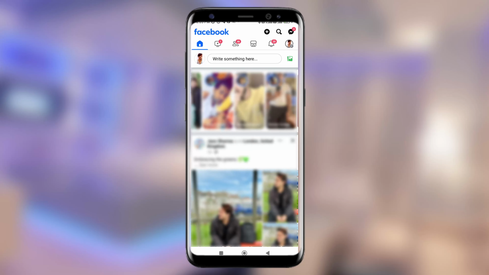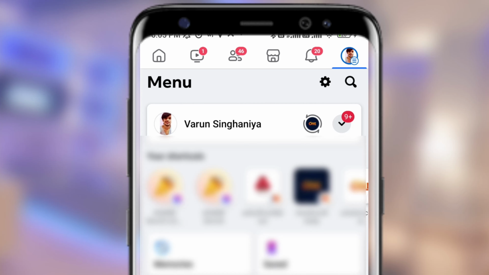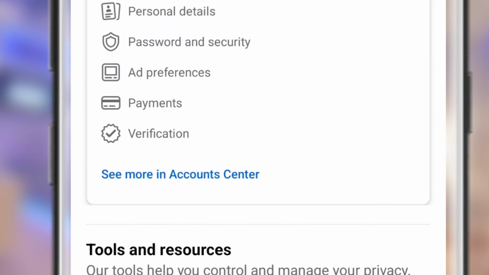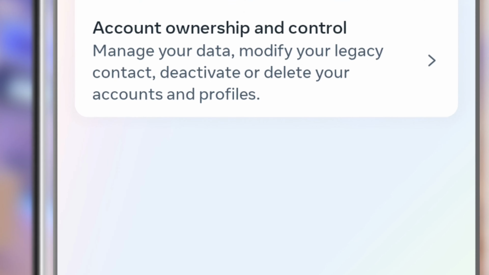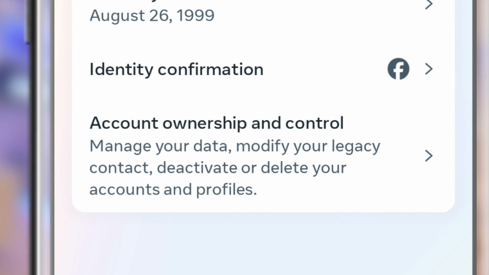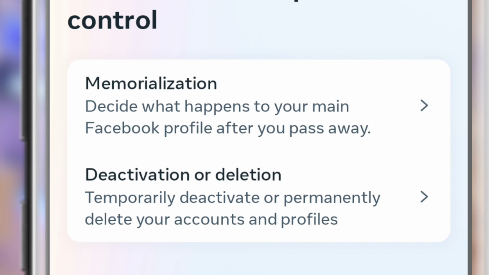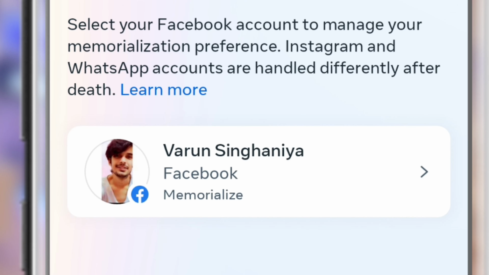Open your Facebook profile, then click on your profile icon, click on settings. Now click on see more in account center. Now go to personal details. Now click on account ownership and control. Then click on memorialization. Now click on your profile.